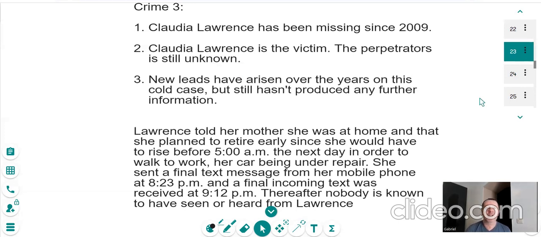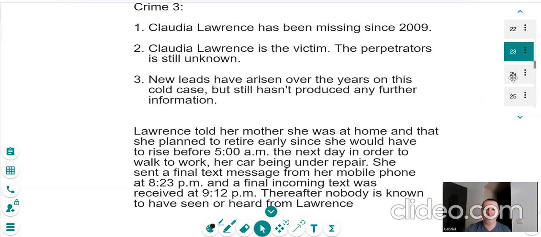I put here just some additional information about what happened the night before, well, the evening she disappeared. Lawrence told her mother that she was at home and that she planned to retire early since she would have to rise before 5 a.m. the next day in order to walk to work. Her car being under repair, she sent a final text message from her mobile phone at 8:23 p.m. and the final incoming text was received at 9:12 p.m. Thereafter, nobody is known to have seen or heard from Claudia Lawrence. So unfortunately, nothing has arisen since then.